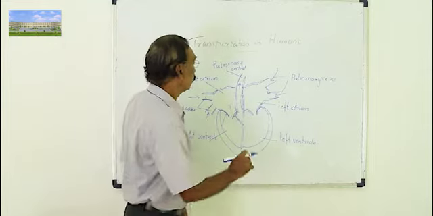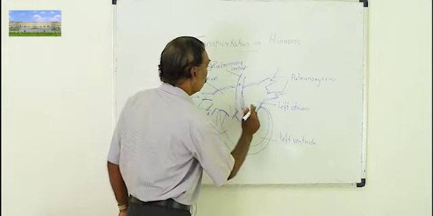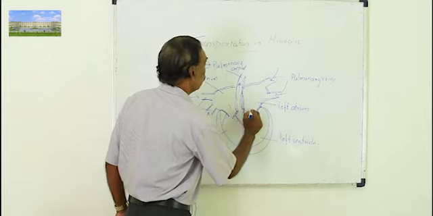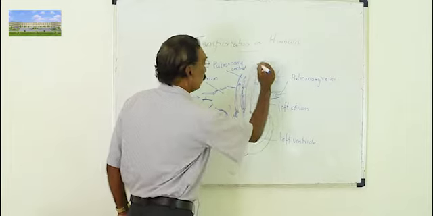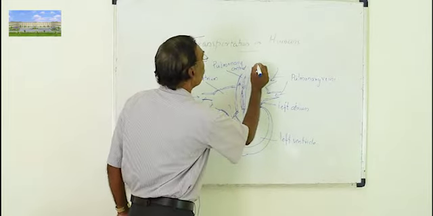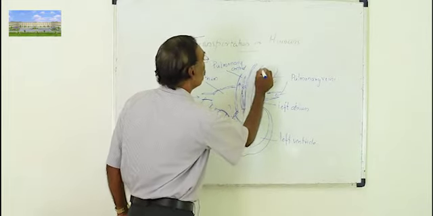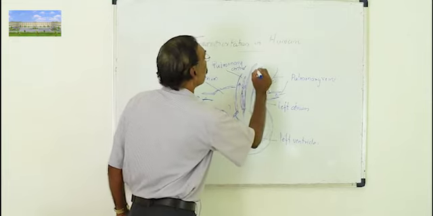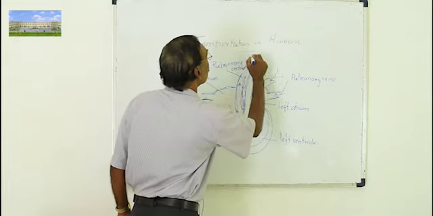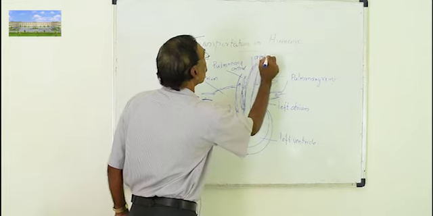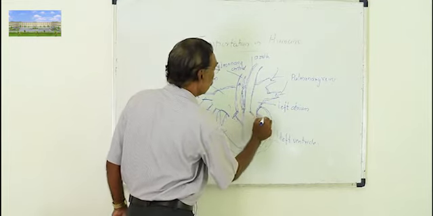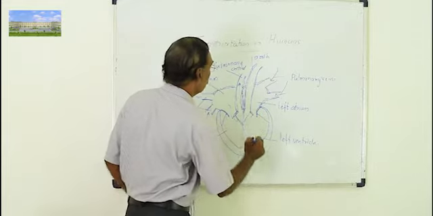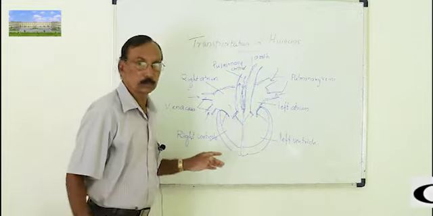Now, one last important blood vessel, starting from the left ventricle. That is the biggest blood vessel in our body, and it is called the aorta, the largest blood vessel. Here also there is a valve. Valves are connected to the ventricle like this. So this is the structure once again.